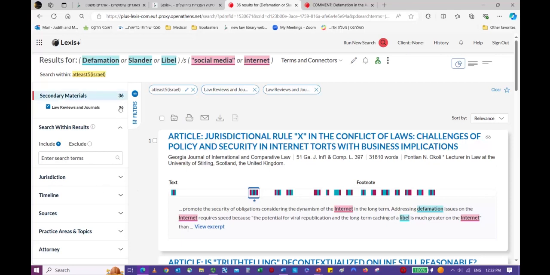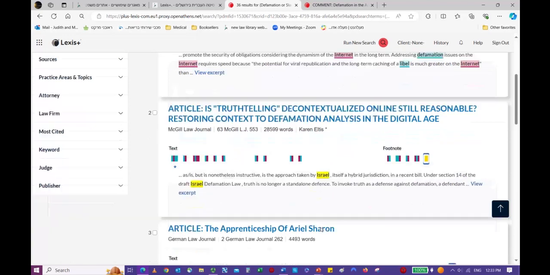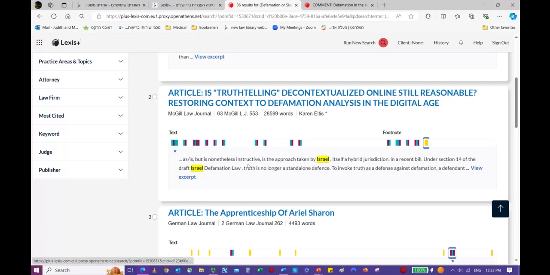So now we have 36 articles from our original search that mention Israel at least 5 times. And if you look here, here is an article from McGill from Canada, and we can click right here on the yellow and see, "but is nonetheless instructive is the approach taken by Israel."